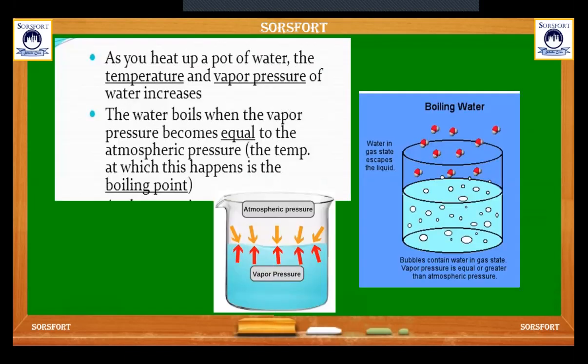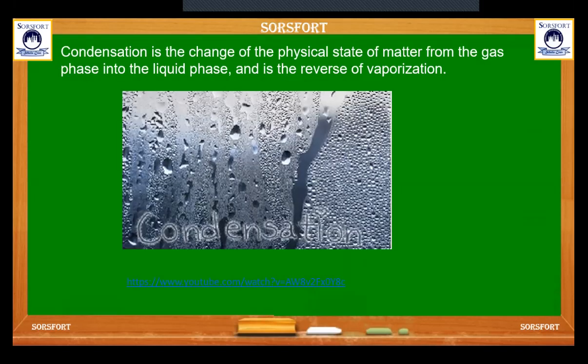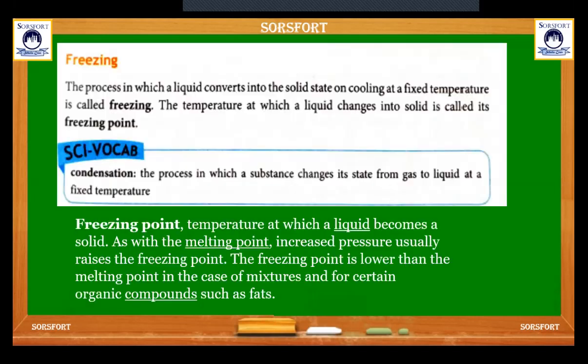As we heat up a pot of water, the temperature and the vapor pressure of water increase. So here is the principle: when the atmospheric pressure and vapor pressure become equal, then only boiling happens. Condensation is the change of a physical state of matter from gas phase to liquid phase and is the reverse of vaporization.